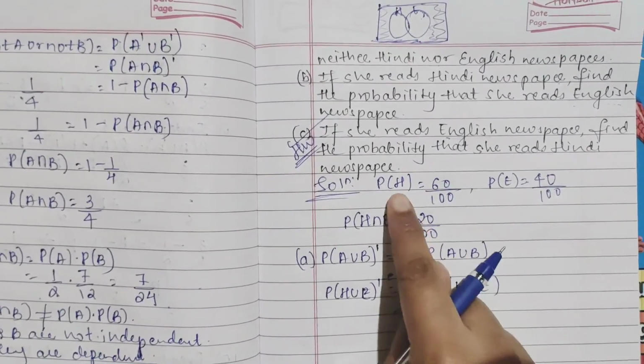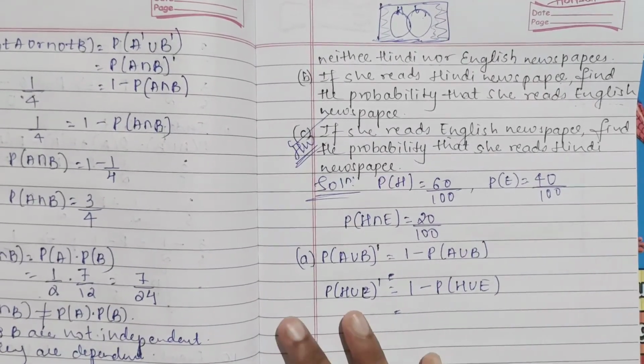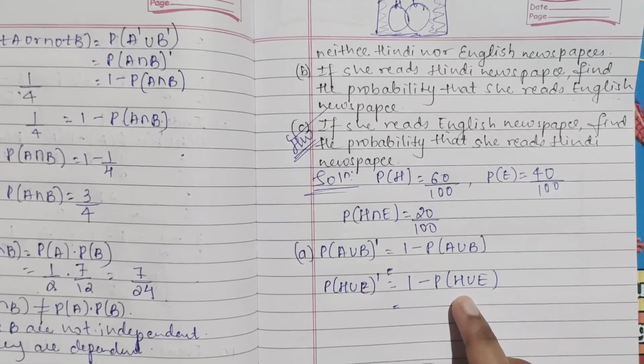We have P of H and P of E, and we need P of H union E, so we have to use the formula.